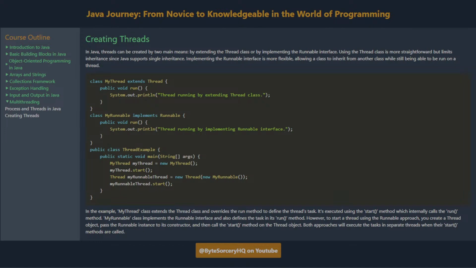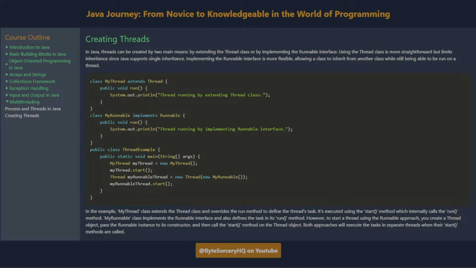Creating threads by extending the Thread class or by implementing the Runnable interface. In Java, threads can be created by two main means, by extending the Thread class or by implementing the Runnable interface. Using the Thread class is more straightforward but limits inheritance since Java supports single inheritance. Implementing the Runnable interface is more flexible, allowing a class to inherit from another class while still being able to be run on a thread.